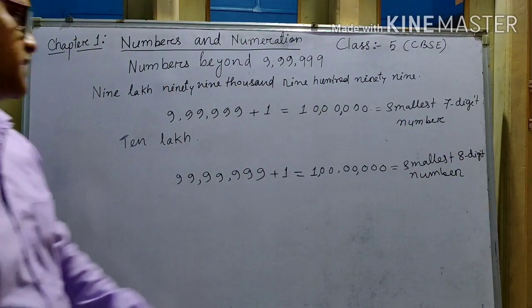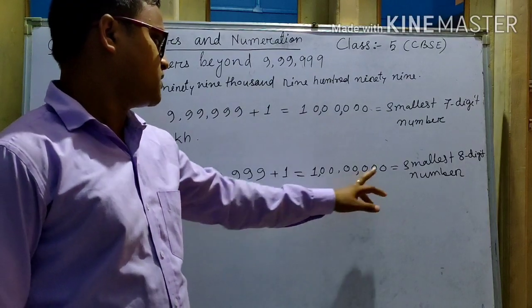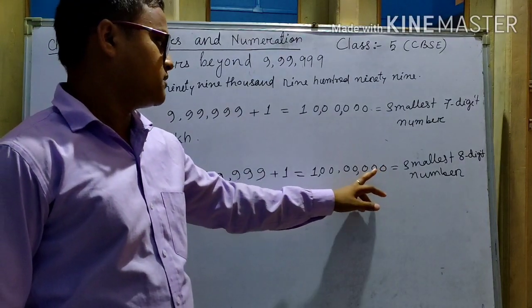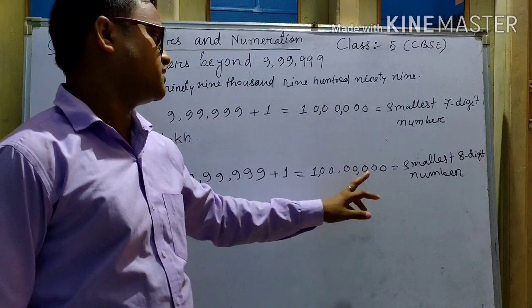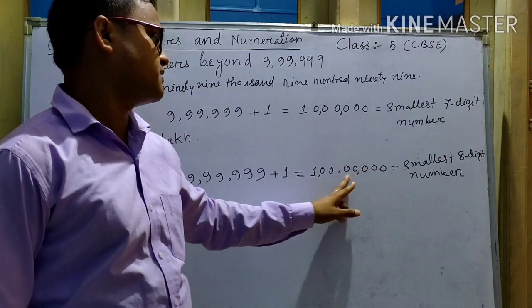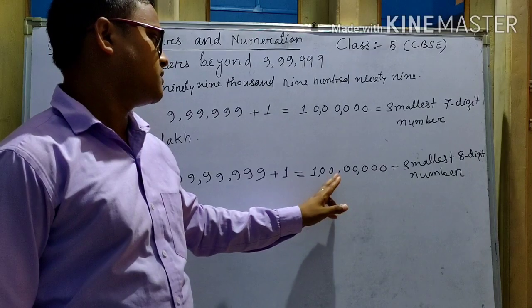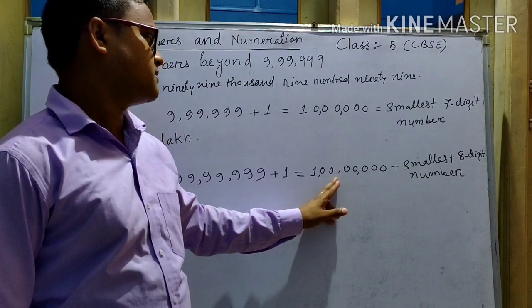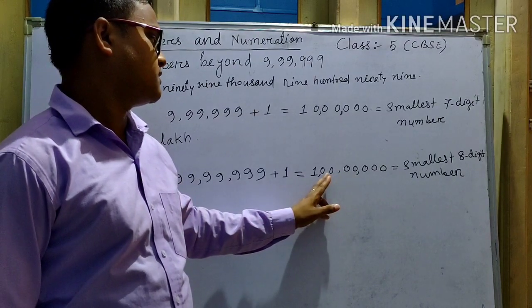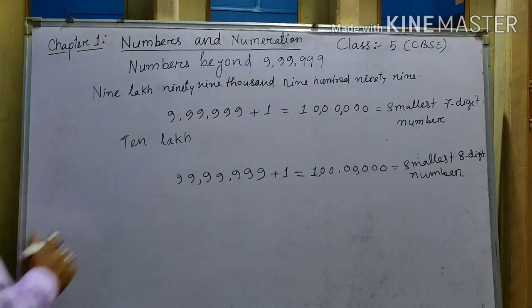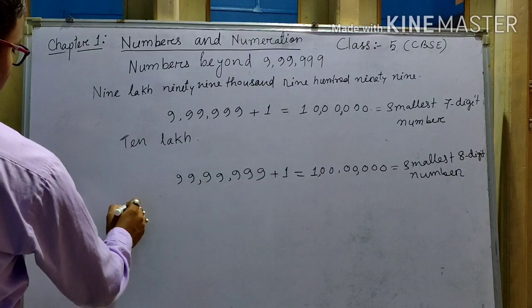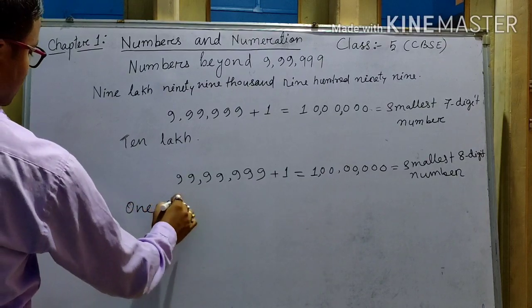So how do we read this? That is 1, 10, 100, 1000, 10,000, then lakh, then 10 lakh, then 1 crore. This is 1 crore.